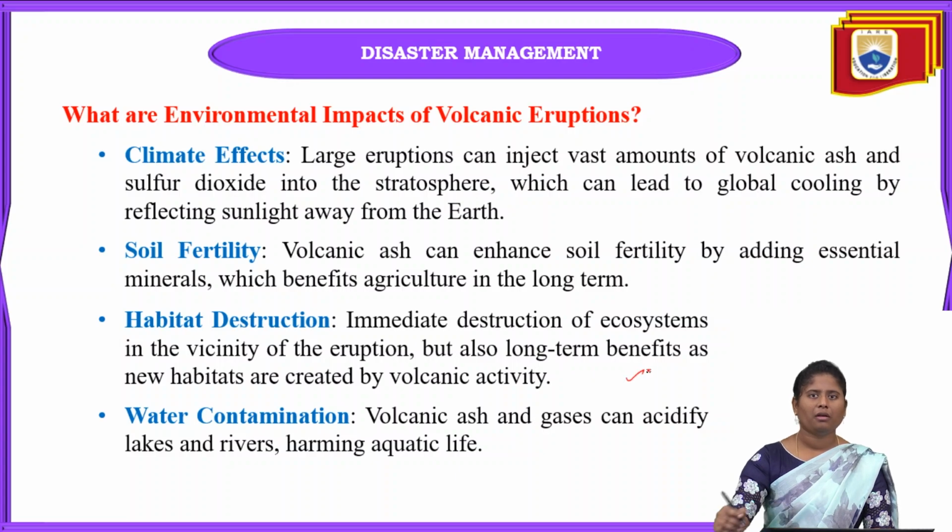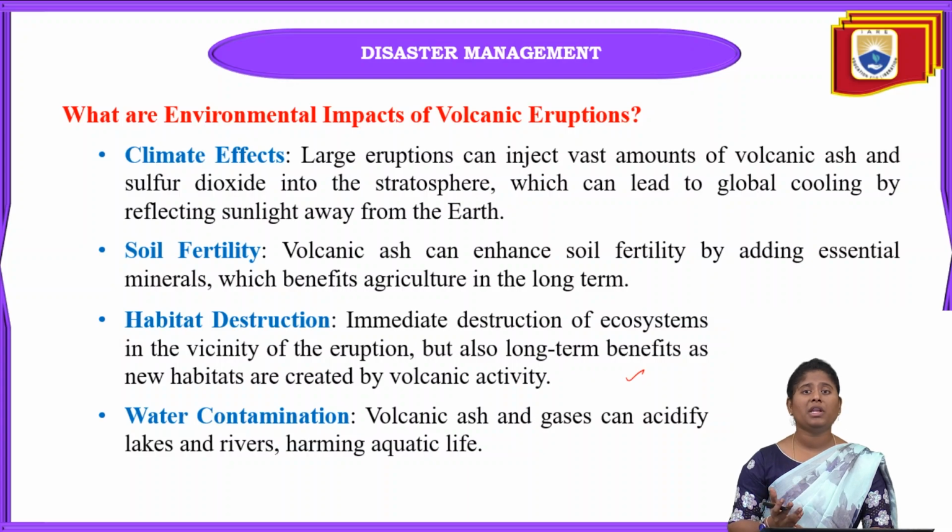Next one is habitat destruction and immediate destruction of the ecosystem. When volcanic eruptions occur, many gases, lava, and volcanic ash are released onto the earth's surface. These are all going on during the volcanic eruption.